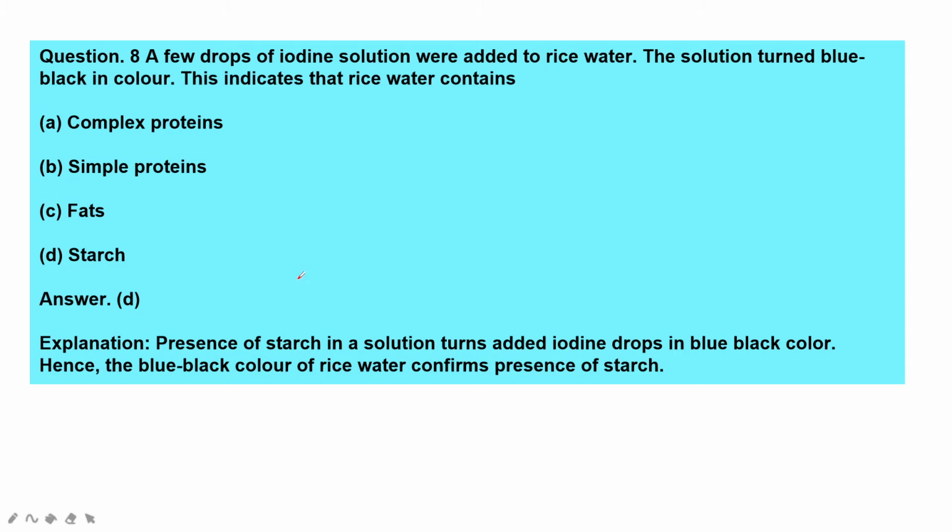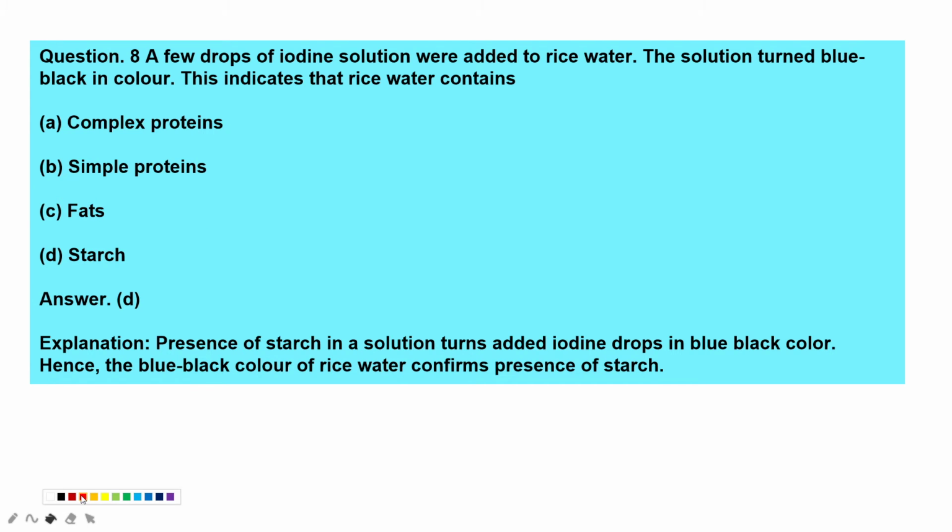Next, a few drops of iodine solution are added into rice water. The solution turned blue black in color because it is rich in carbohydrates. This indicates the rice water contains: complex proteins, simple proteins, fats, or starch? Very easy. It is starch.